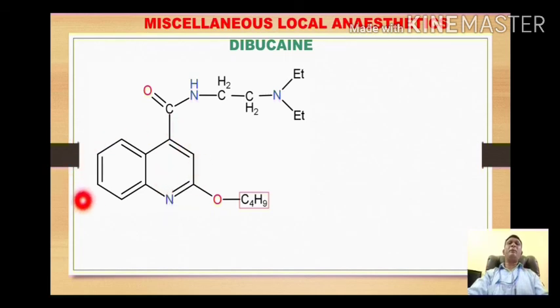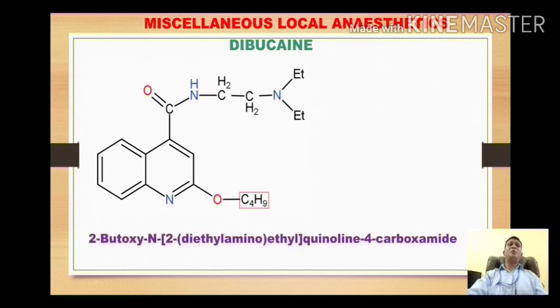So simply we consider it as quinoline 4-carboxamide. Let's look at the IUPAC name. The basic nucleus is quinoline 4-carboxamide. That means quinoline attached with a carboxamide group at position number 4. Besides this, at position number 2 we have a butoxy group, and on nitrogen we have a diethyl aminoethyl group.